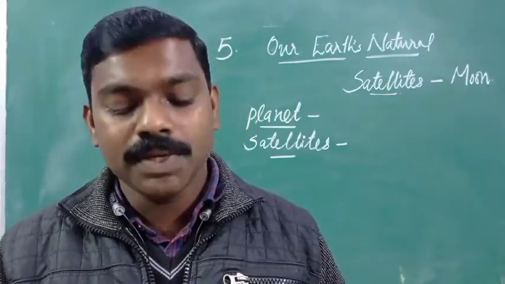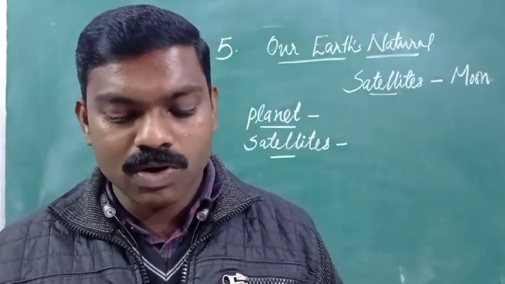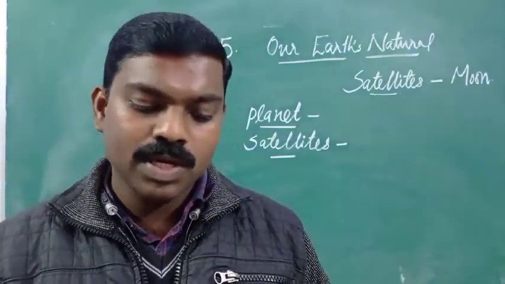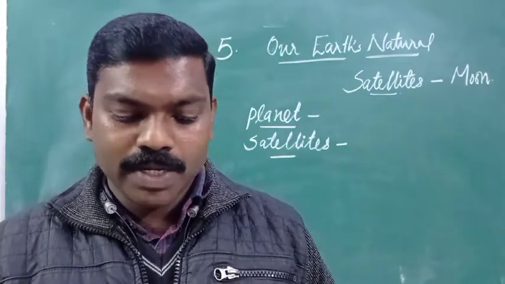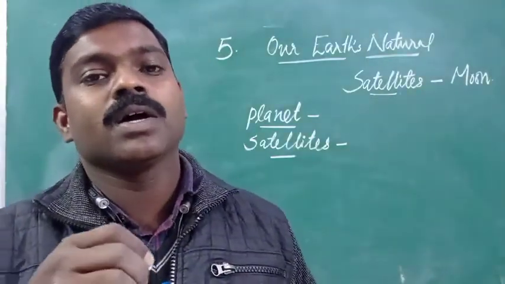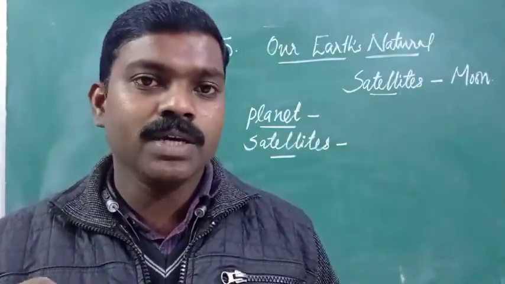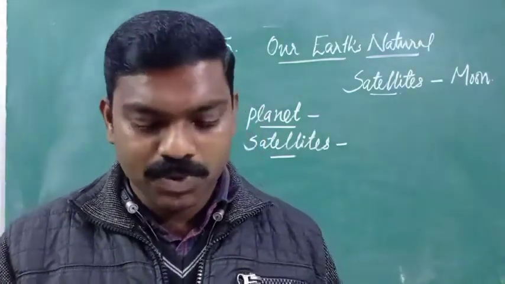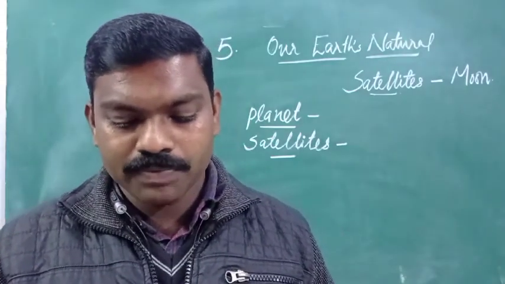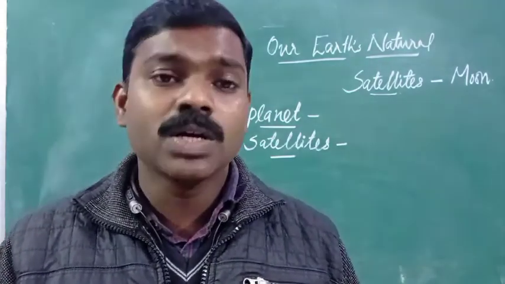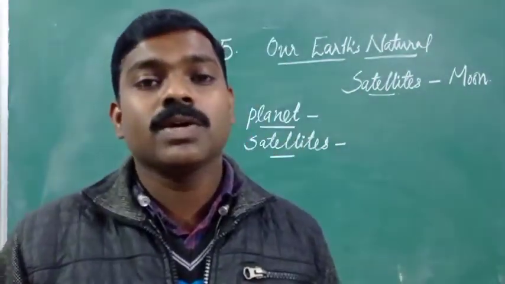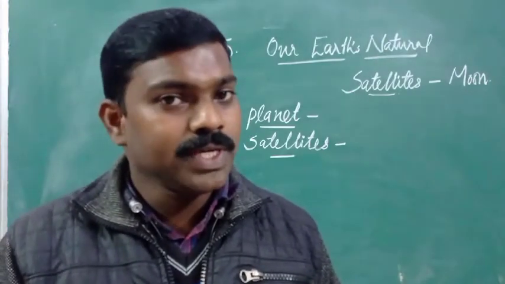They are formed when pieces of rocks called meteorites, ulkapind, hit the surface of the moon, which makes these hollows on the surface of the moon.